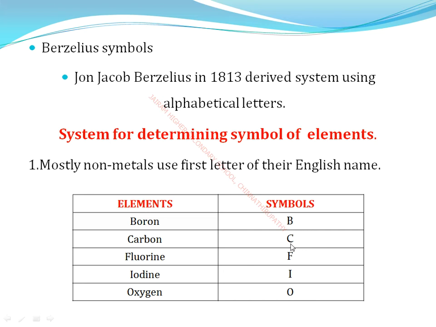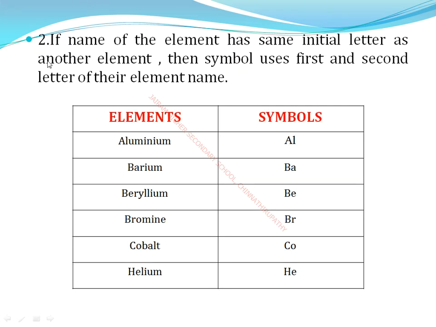Next, the second property: if the name of the element has the same initial letter as another element, then the symbol uses the first and second letters of the element's name.